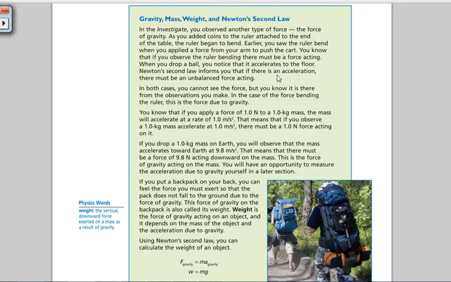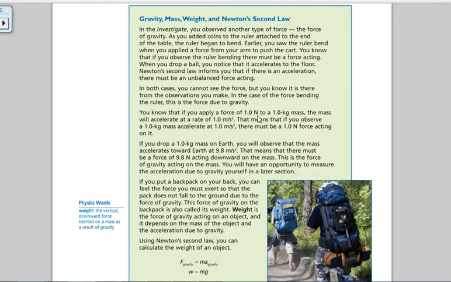Now this isn't always exactly true because there are other things going on, like air resistance that can hold things up. If you have a guy parachuting, when he's in free fall he'll accelerate at 9.8 meters per second squared, but when he pulls the parachute, the parachute pushes up, and the rate of acceleration drops dramatically.